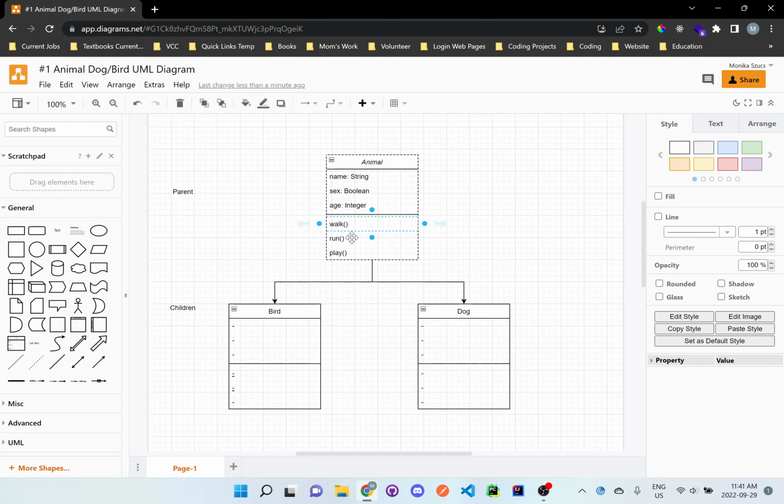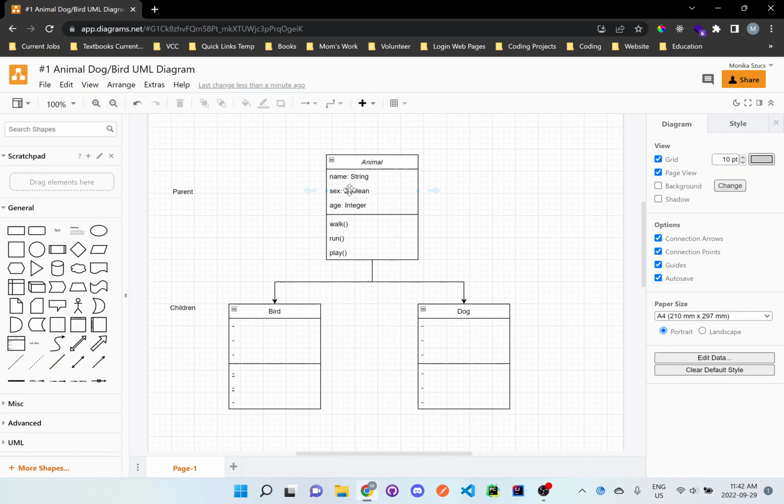And then at the bottom here, these are methods or functions, so it's something that they perform or do. And you can see they have those brackets at the end, opening and closing brackets. So that denotes that it's actually going to do something. And that's how we list out the instance variables and the methods at the bottom.